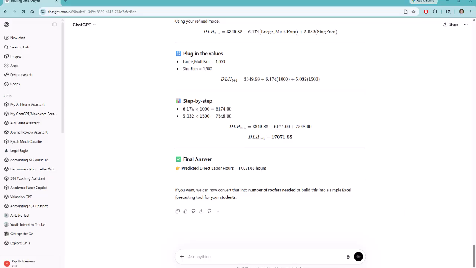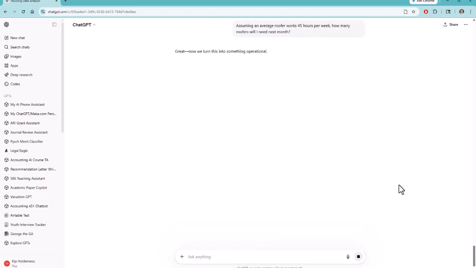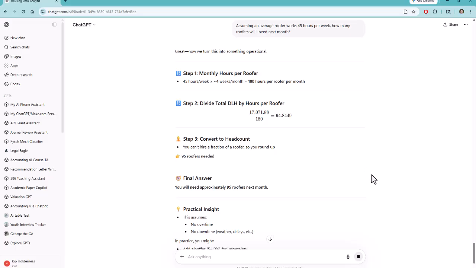Now, ultimately what we're trying to figure out is not just direct labor hours, but staffing needs and how many people we need to hire. So let's assume that an average roofer works 45-hour weeks. Based on this information, how many roofers will I need next month? Okay, so we get 94.84 workers, and ChatGPT is 100% right. You can't hire a fraction of a roofer, so we're going to round up to 95 roofers.